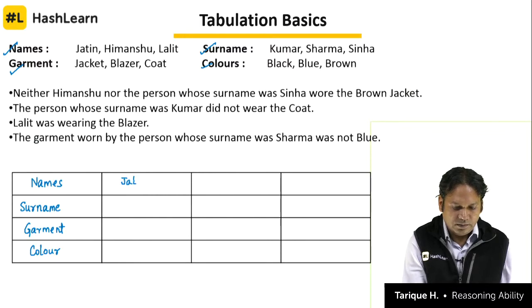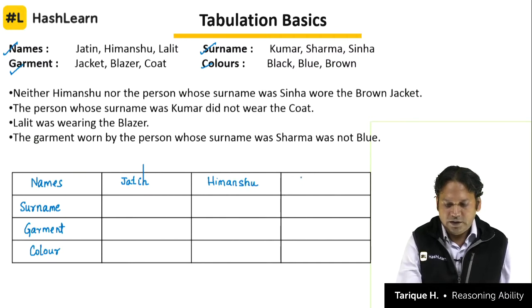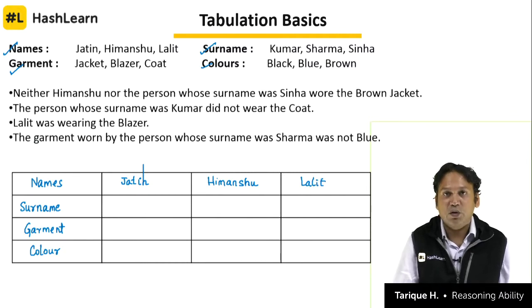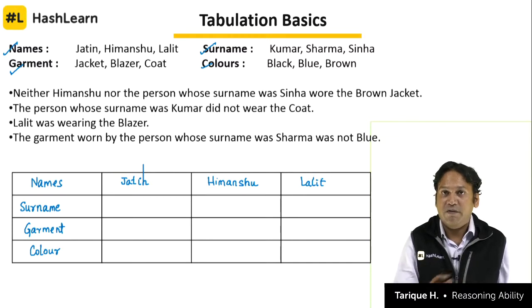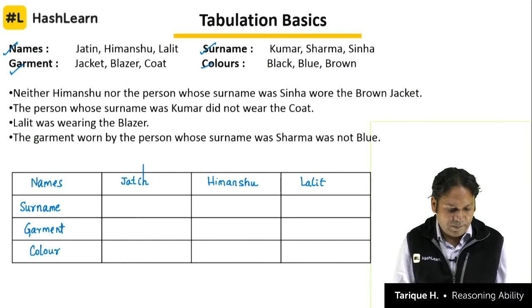Jatin, next one is Himanshu, and third one is Lalit. So we have filled one row and the other 3 rows we have to match. That is always the thing in tabulation question. One row we will fill, other rows will match with the row that we have already filled.